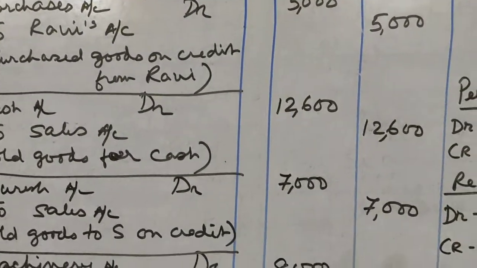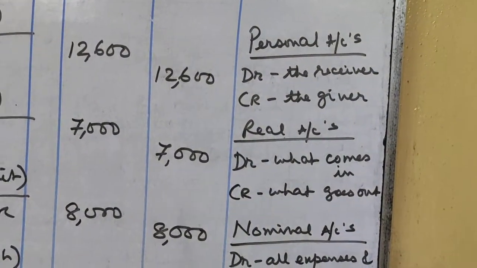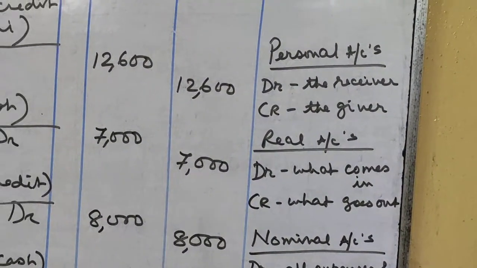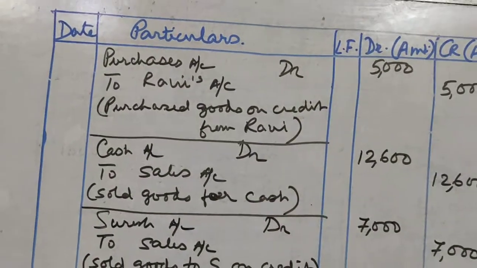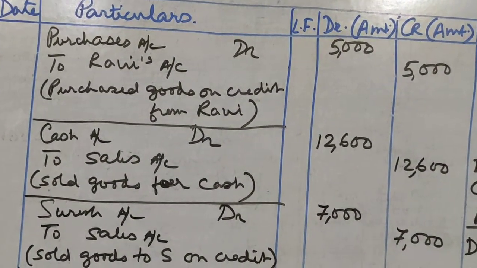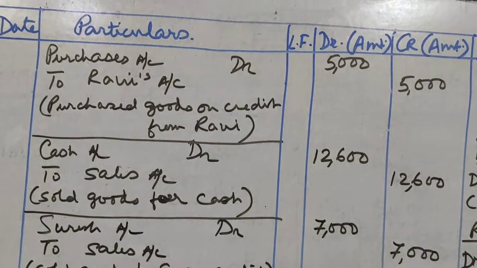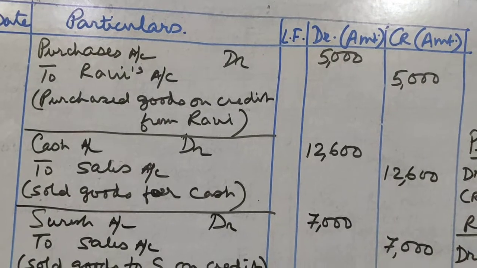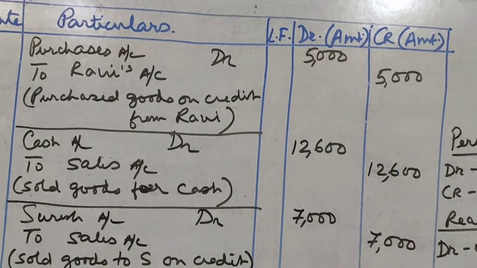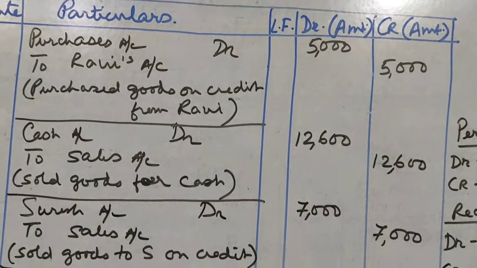And who is giving the goods? Ravi. Ravi is a personal account. Debit the receiver, credit the giver. So who is the giver over here? Ravi. So Ravi's account will be credited. Credit the giver. Goods are purchased, so goods are coming in. Purchase account debit 5,000, to Ravi's account. Ravi is the giver, personal account, so I will credit Ravi's account.